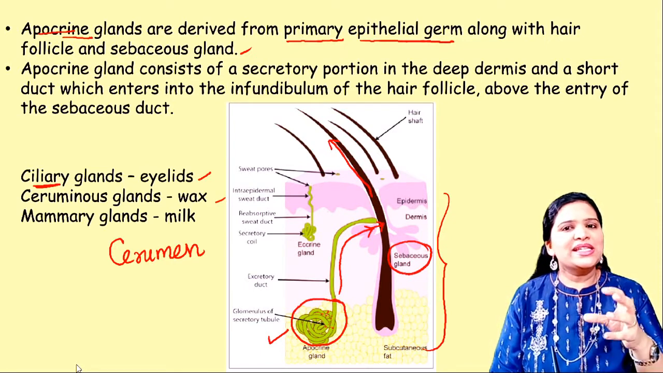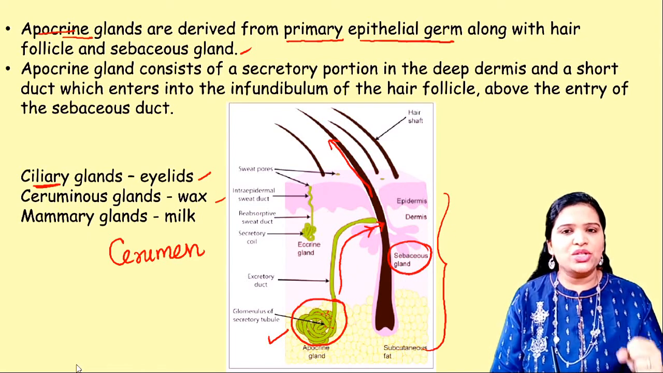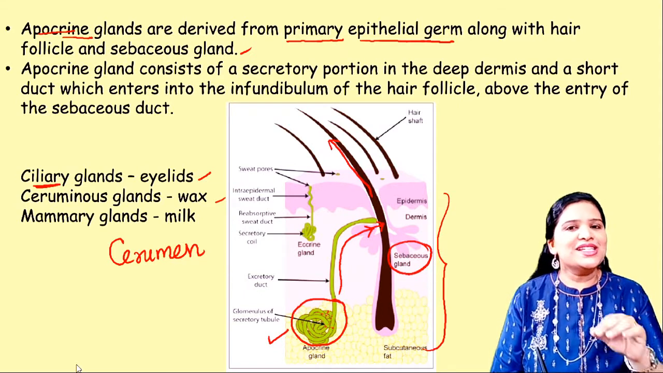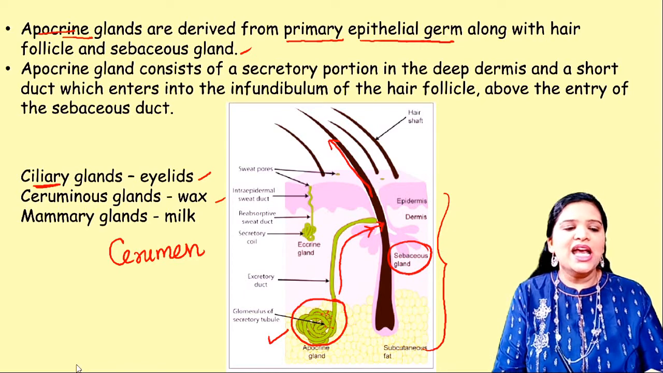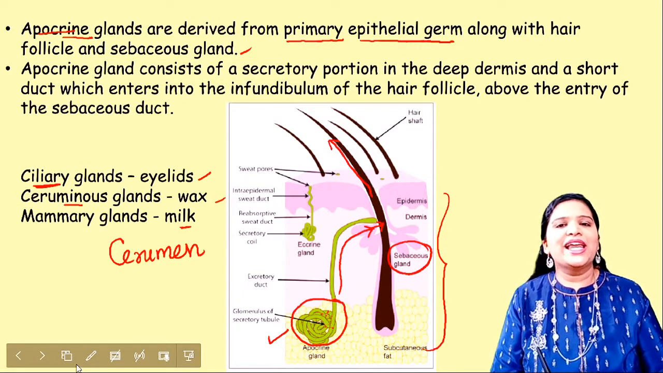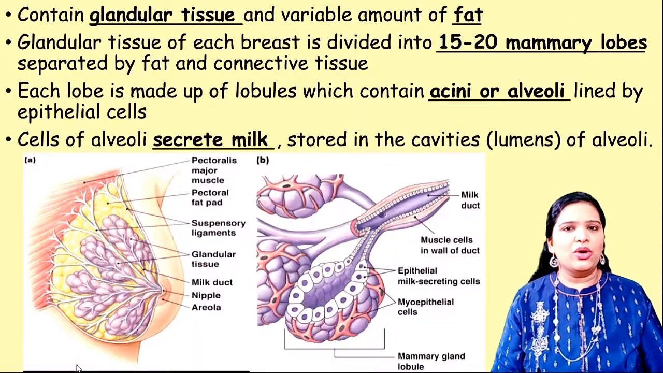So what happens, this earwax captures the microorganisms and dust particles which try to enter through the ear. It's a natural first line defense mechanism. This earwax is secreted by ceruminous glands, right? And the third apocrine gland is the mammary gland, which secretes milk in female organisms.